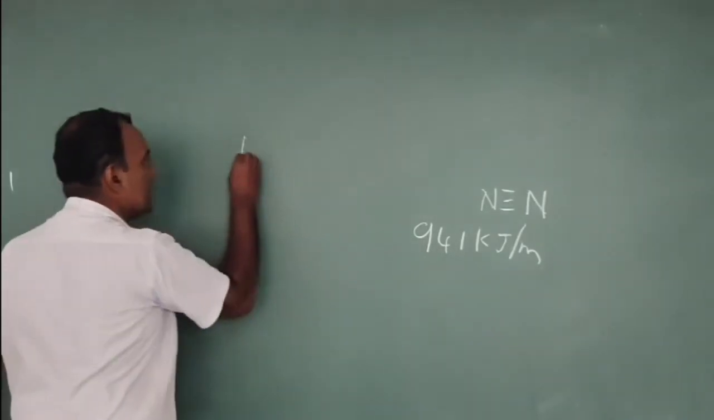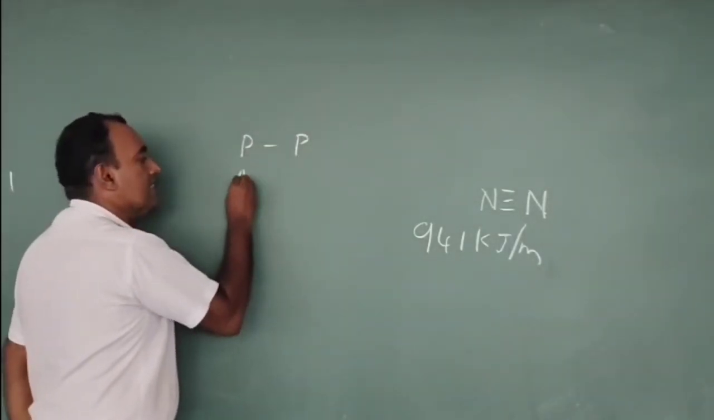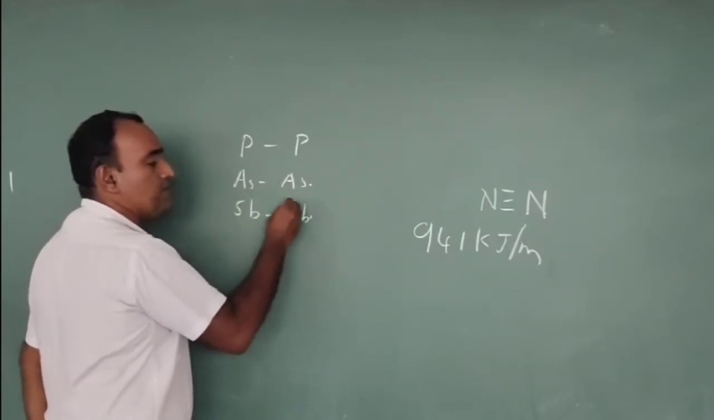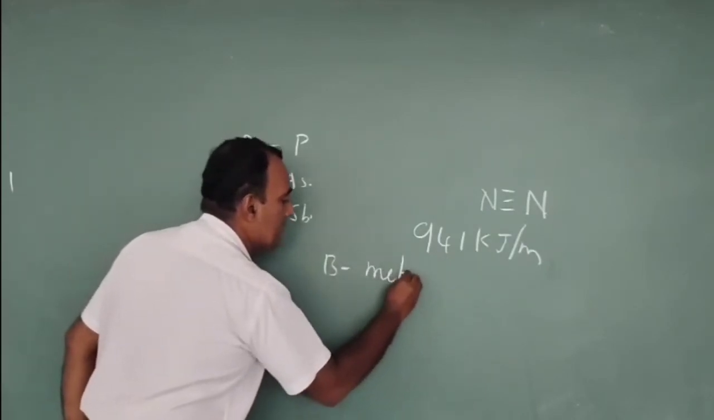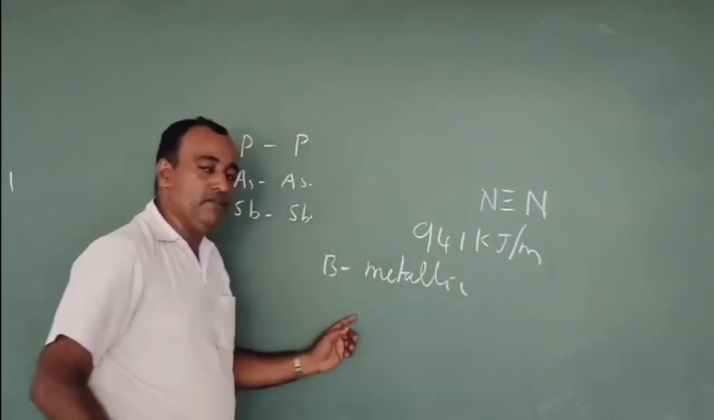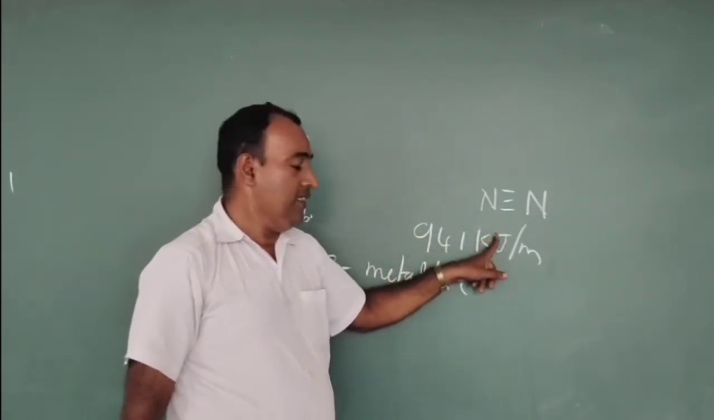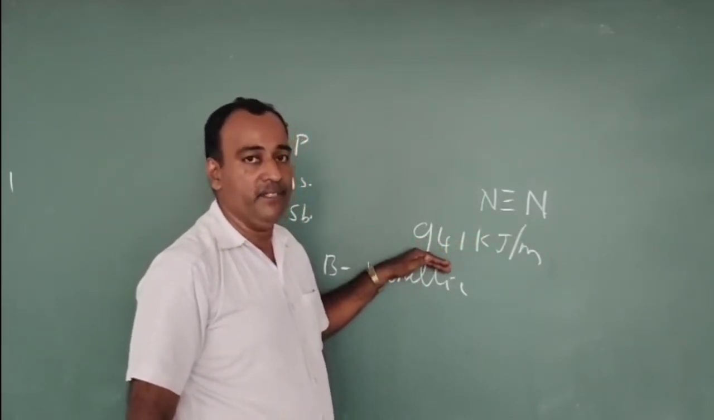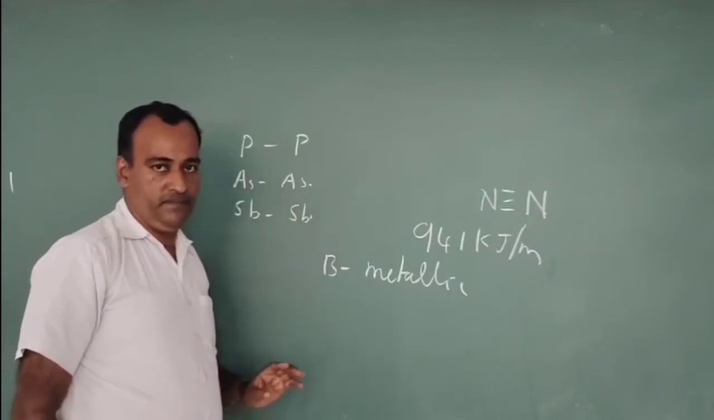That is, phosphorus forms a P-P single bond, arsenic forms an As-As single bond, antimony forms an Sb-Sb single bond, whereas bismuth forms a metallic bond. So between nitrogen atoms, a triple bond is present and its bond dissociation enthalpy is very high, whereas the rest of the members are forming single bonds.